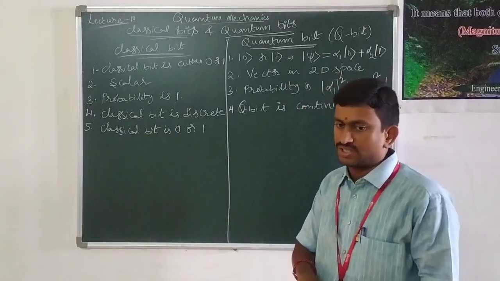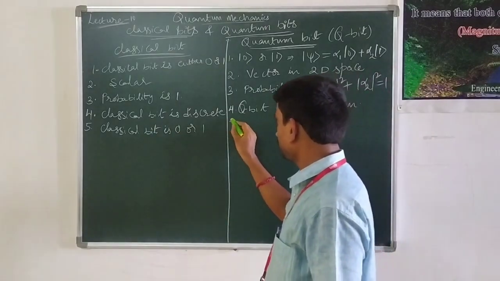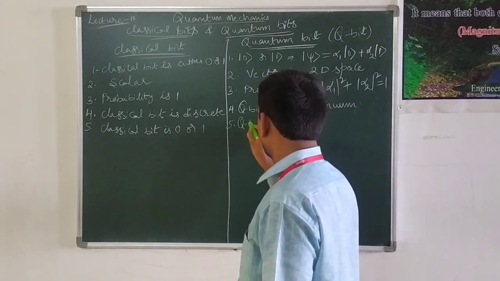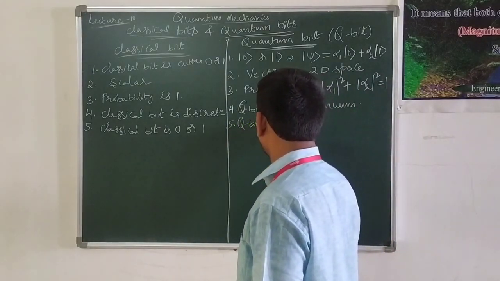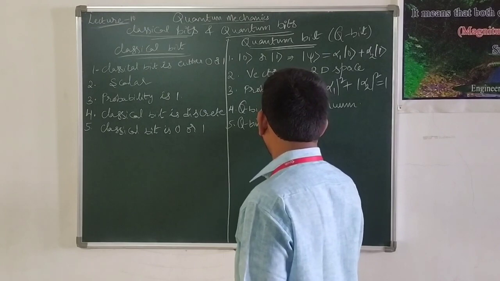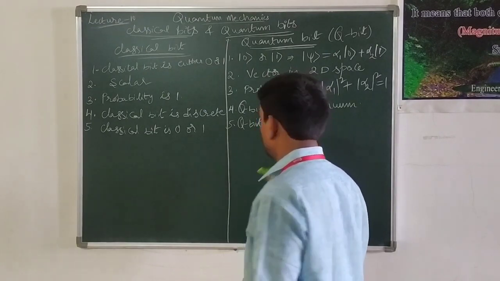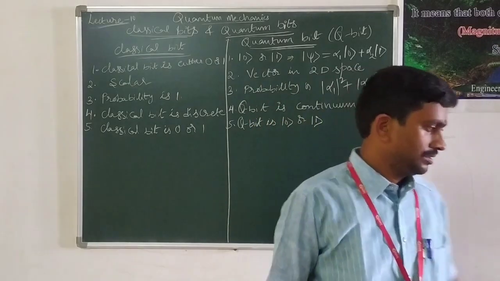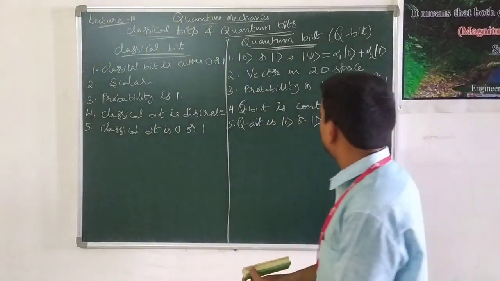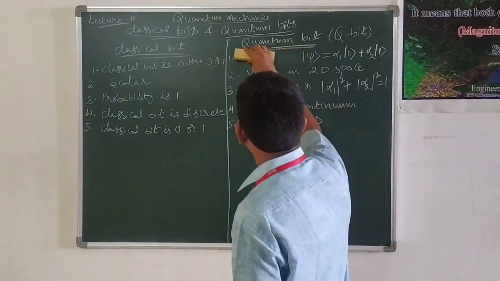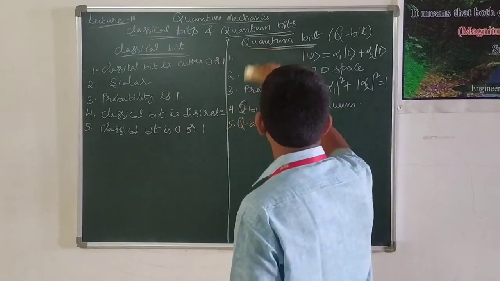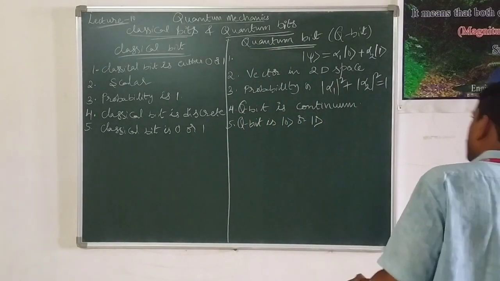Whereas qubit is ket 0 or ket 1, or we can represent this particular quantum state with this particular notation only.